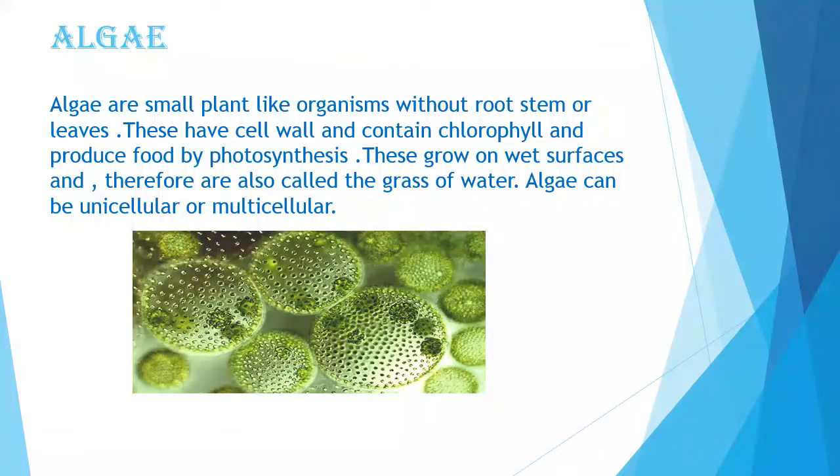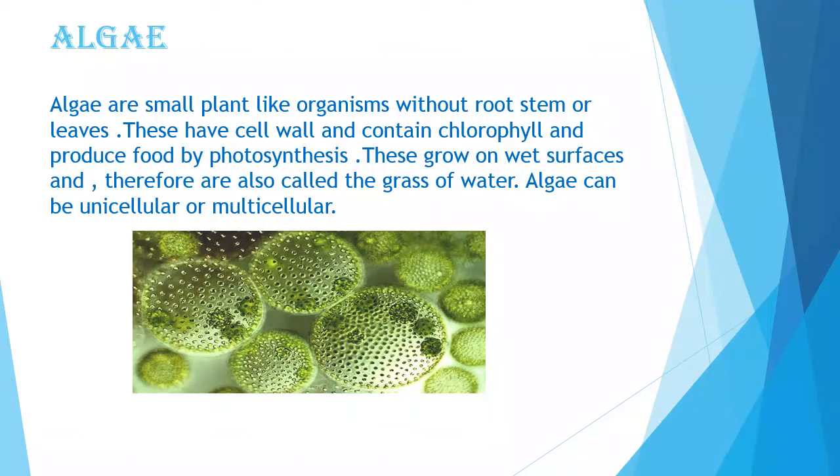The next group of microorganisms is algae. Algae are small plant-like organisms without roots, stems or leaves. These have cell walls and they contain chlorophyll also. So they are able to produce food by the process of photosynthesis. These grow on wet surfaces and therefore they are also called grass of water.